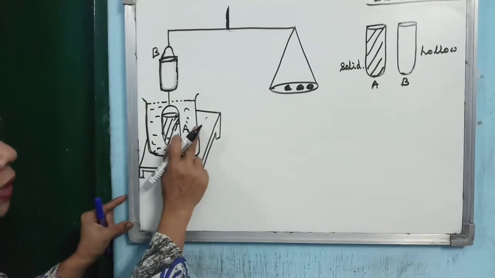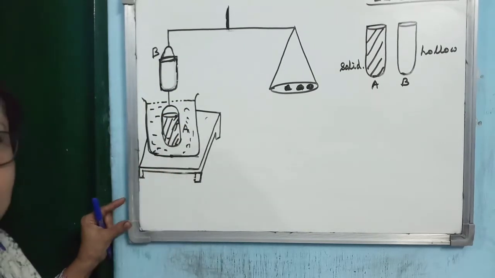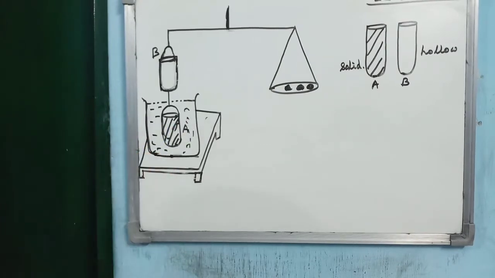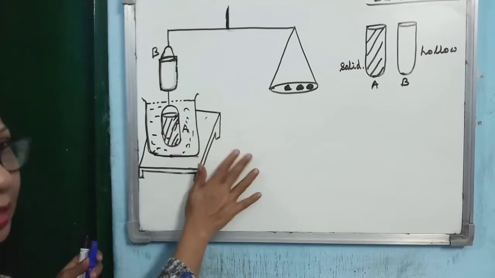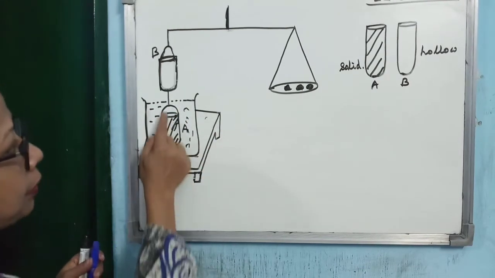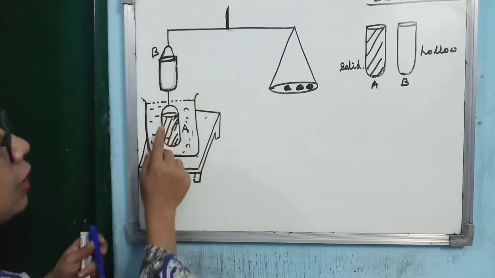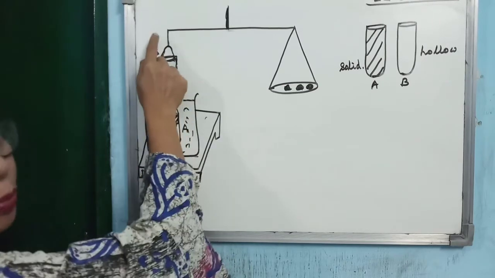But A should not touch the walls or the bottom surface of the beaker. Then A will displace a certain amount of liquid, so upthrust will act on it, in the upward direction.